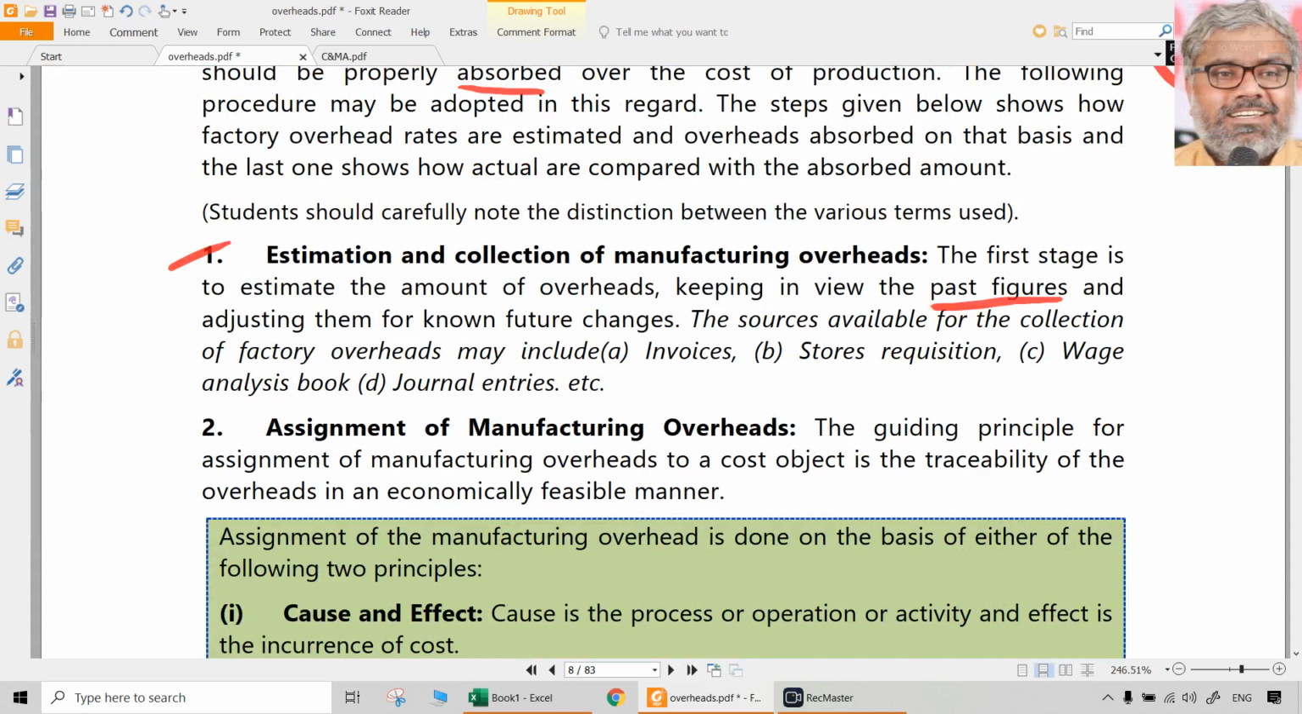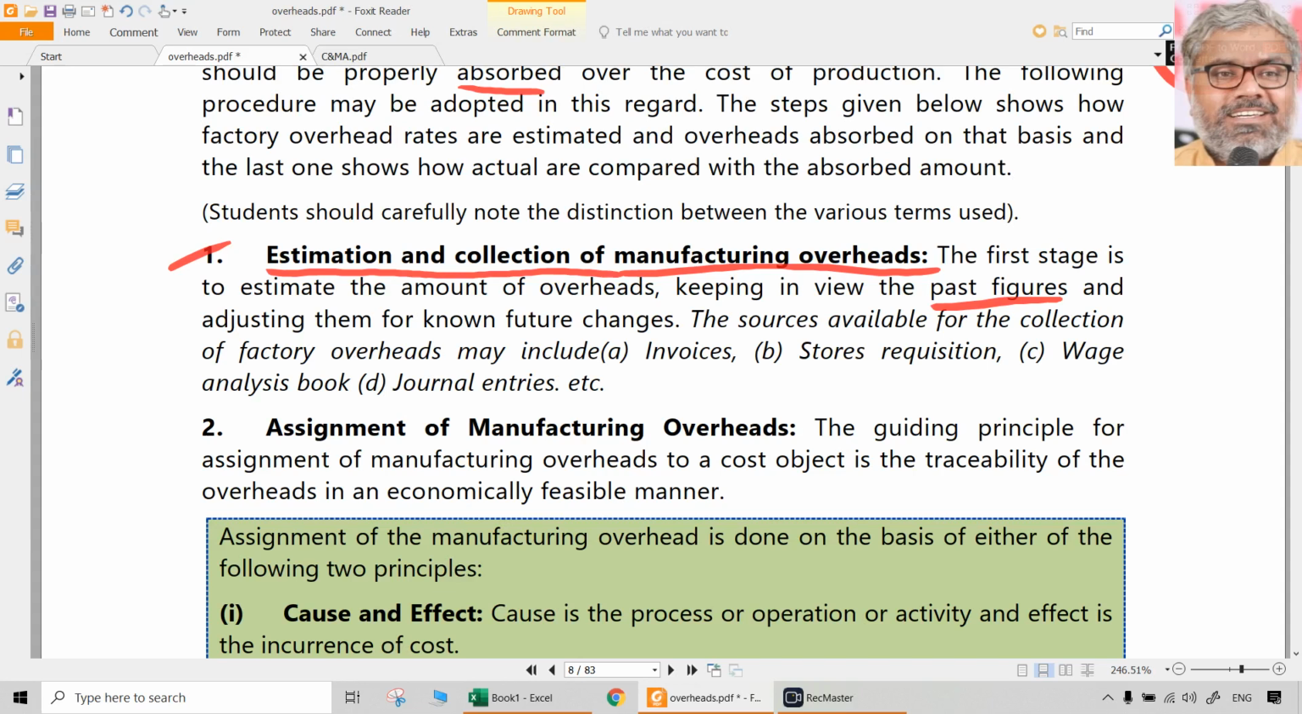On the basis of past figures only, on the basis of our existing past knowledge only, we can create something about the future. Of course, if there are any known changes that might happen in future, we have to make those adjustments. That means we have to first of all collect all the data that is available about the manufacturing overheads which we incur normally. Already we know that.